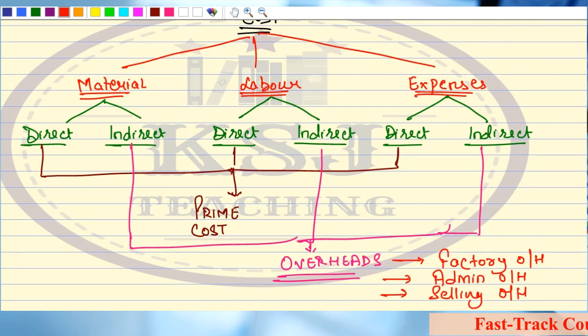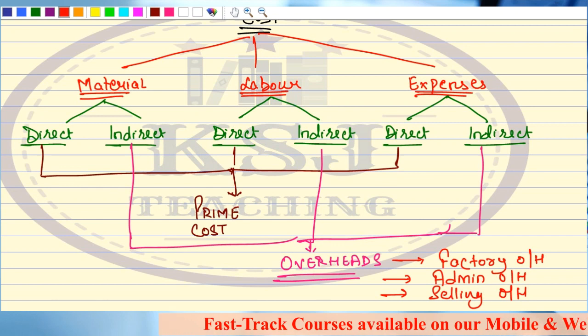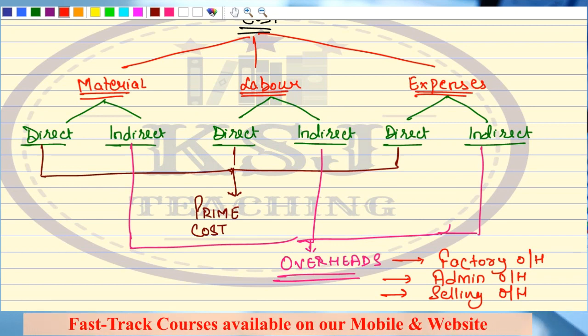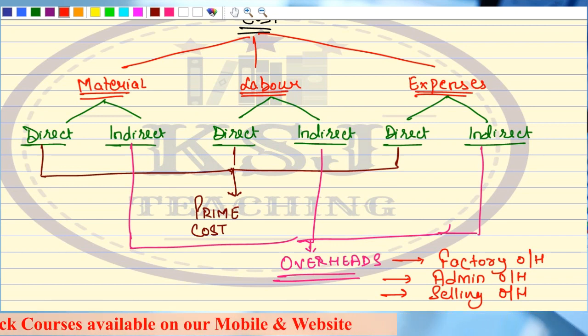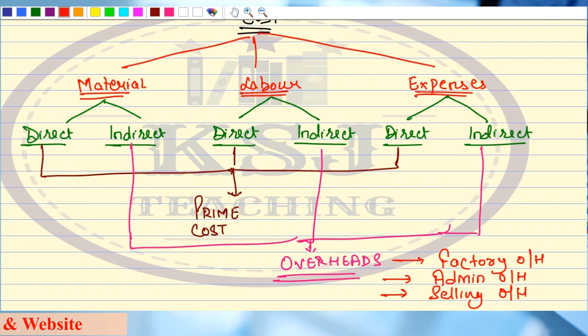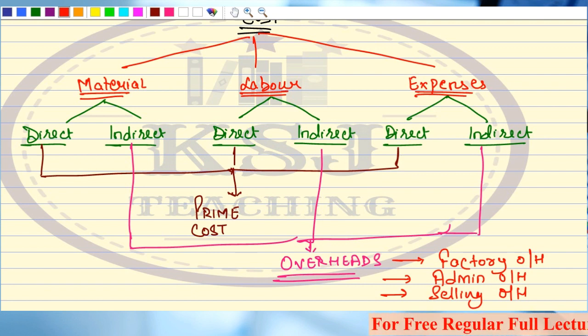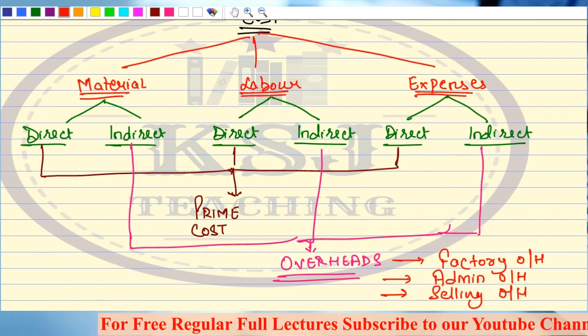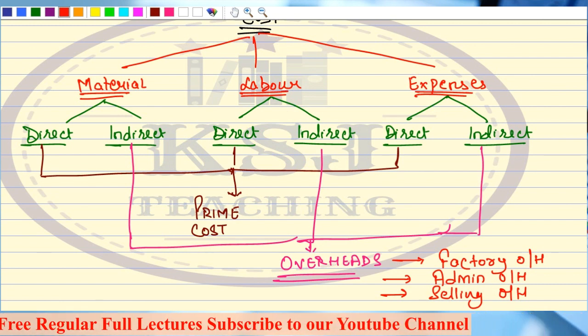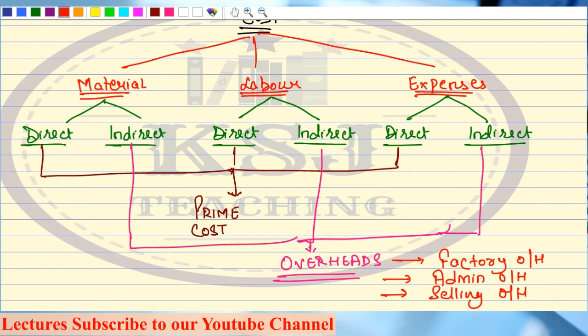So this is all about the cost, if we talk from the cost sheet point of view. First, you have to identify what is your direct cost. Then you have to identify what is your indirect cost. In the indirect cost, you have to identify which are your factory overheads, which are your administration overheads, and which are your selling overheads, right? Now there can be a number of overheads under factory overheads, under administration overheads, and under selling and distribution overheads, right?